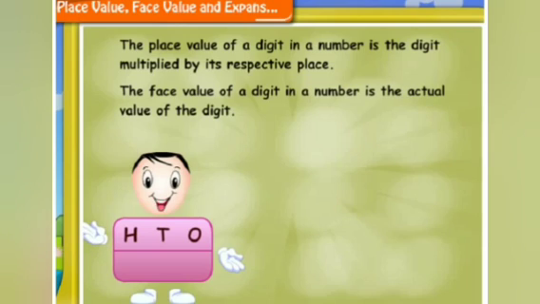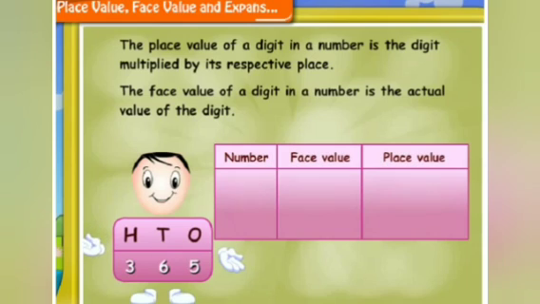Let me take a number, say 365. The digit at ones place is 5. Its face value is 5, and the place value is 5 into 1, that is 5. The digit at tens place is 6.